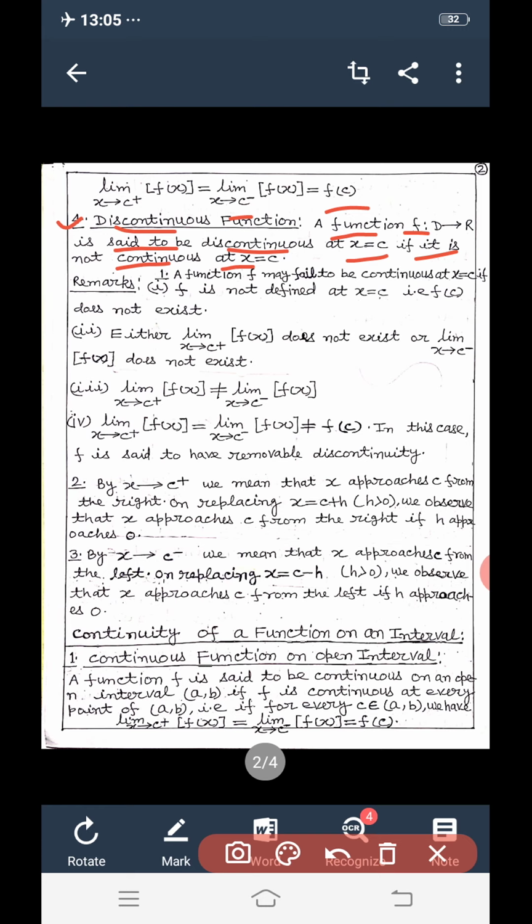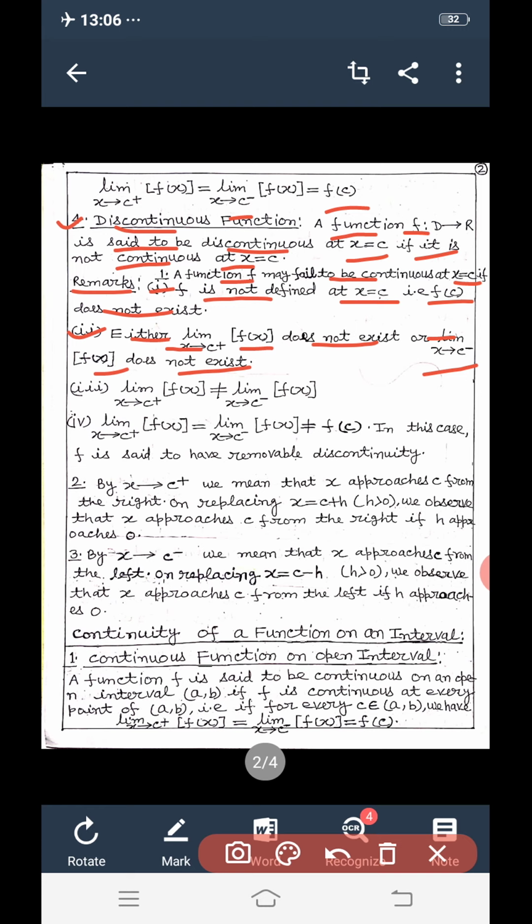Dear students, there are some remarks. One, a function f may fail to be continuous at x equal to c for any of the following reasons. First, f is not defined at x equal to c, that is, f(c) does not exist. Second, either limit x tends to c positive f(x) does not exist, or limit x tends to c negative f(x) does not exist.